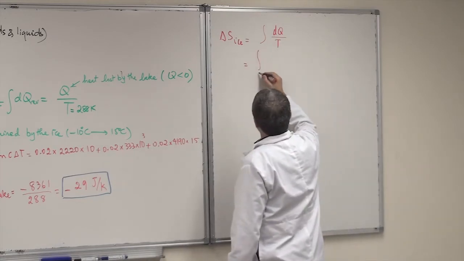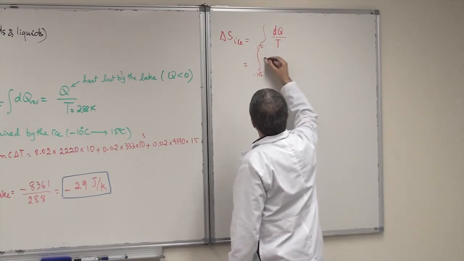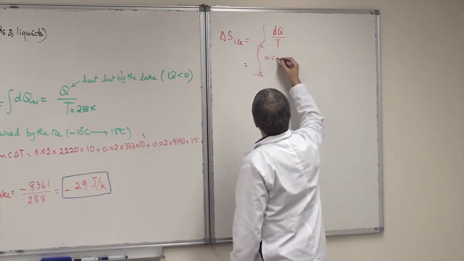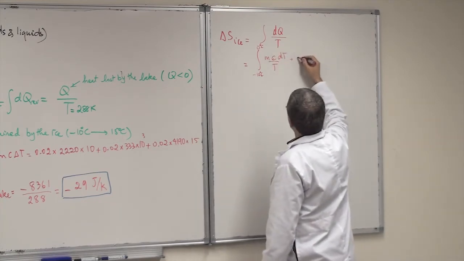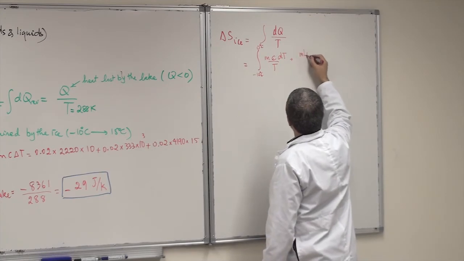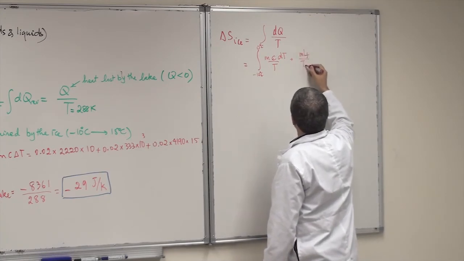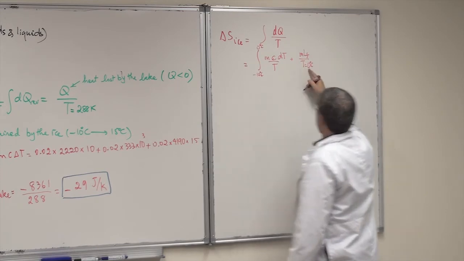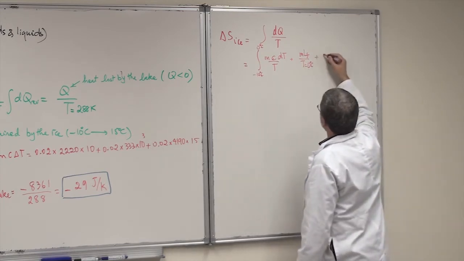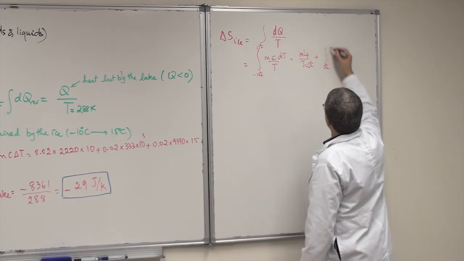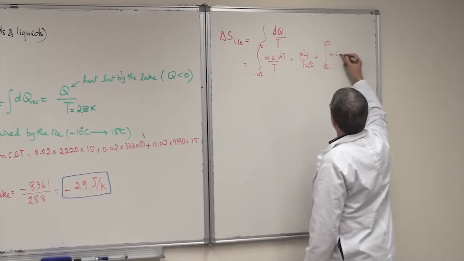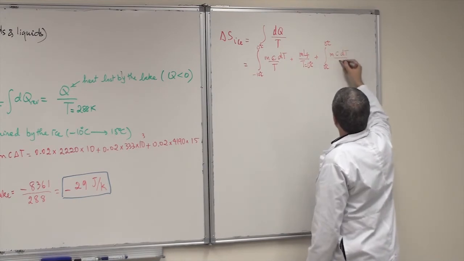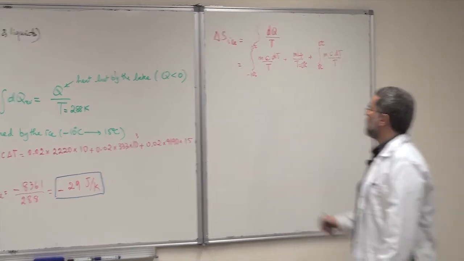So I have to go from minus 10 degrees Celsius to 0 degrees Celsius. Of course, it will be integral of mc dT over T, plus then there will be a melting, it will be m L fusion over T fusion, which is equal to 0 degrees Celsius. Be careful, you have to change this into Kelvin later, plus integral from 0 degrees Celsius to 15 degrees Celsius, where you have another, again, mc dT over T. So there will be 3 terms here for delta S of the ice.